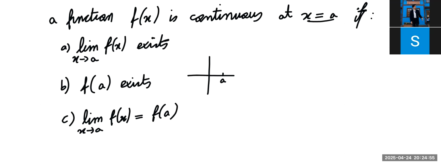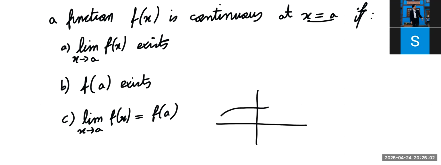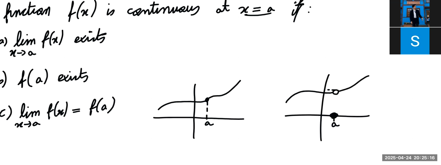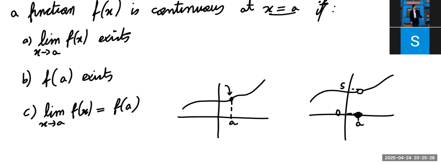And finally, this is the most important one. The function must be approaching the same value that it's actually at that point. Okay? So you cannot have any stupidity like this, for example. Like the function's actual value is 0 here, but it approaches 5. Okay? So you cannot have this. This is clearly not continuous because it doesn't even feel continuous, like from the loose English definition of the word. So the function must be the same value as it is approaching at this x value.